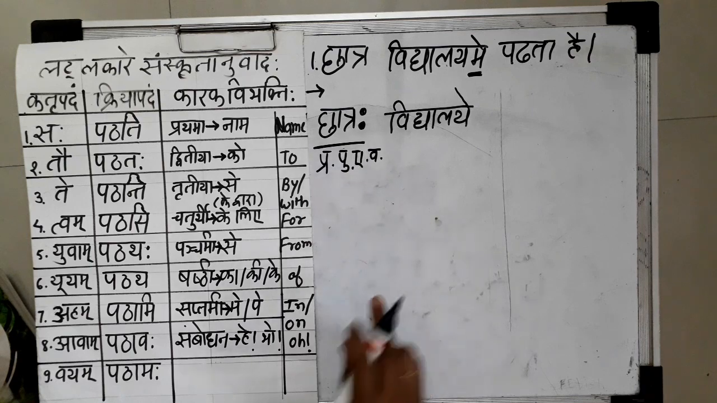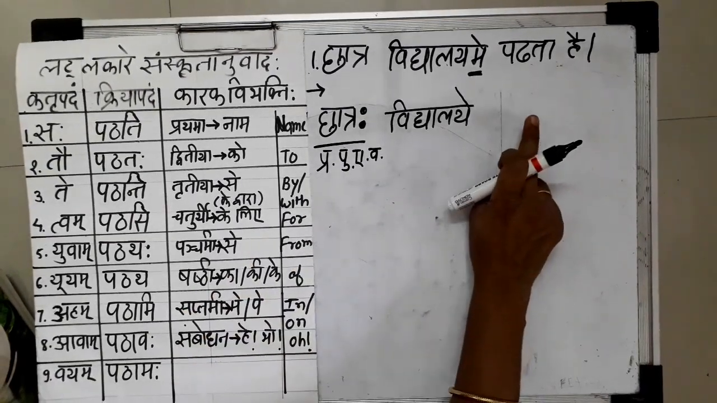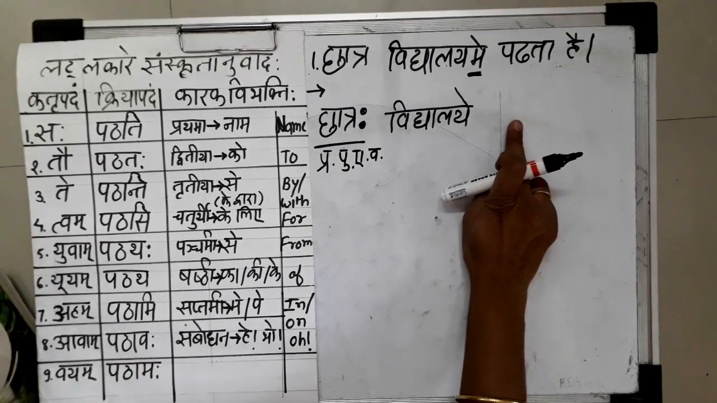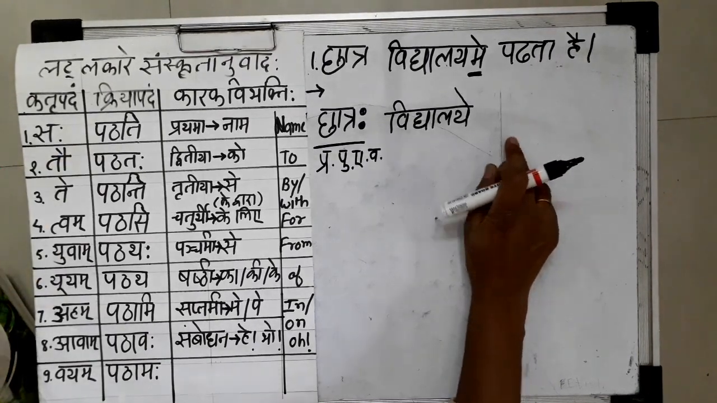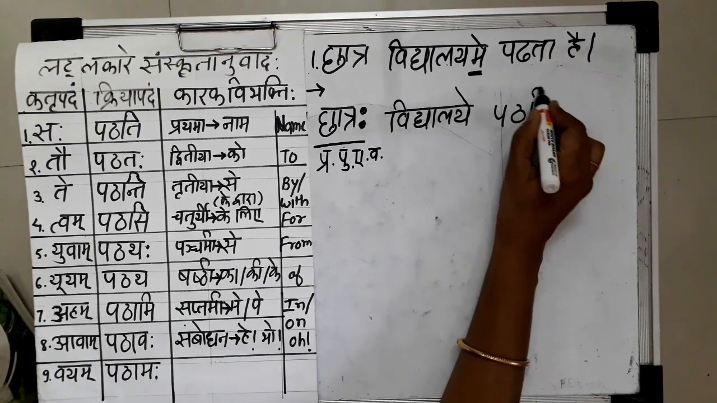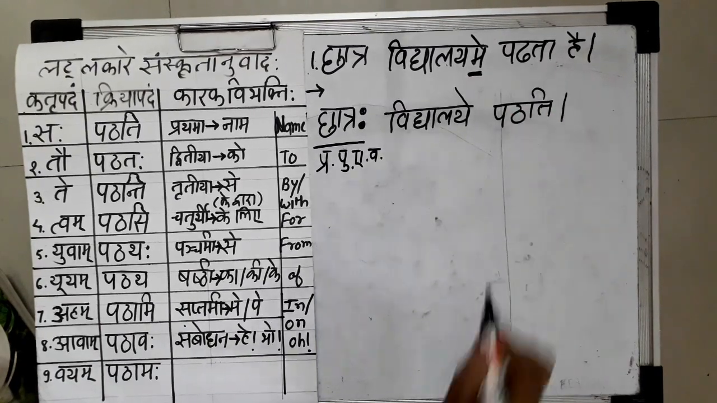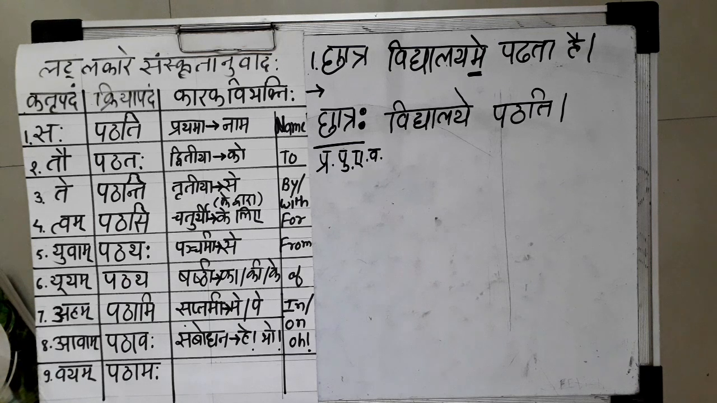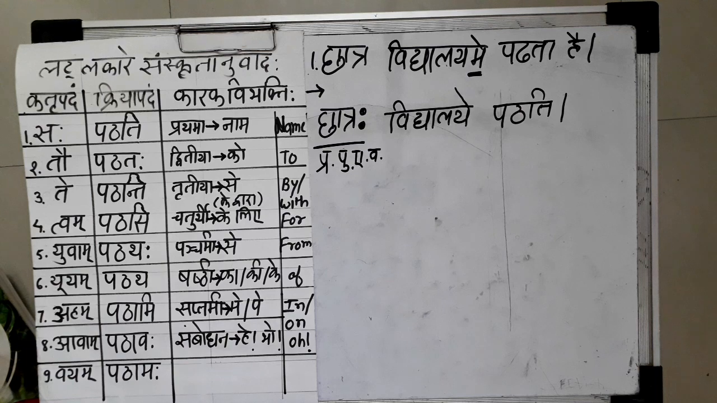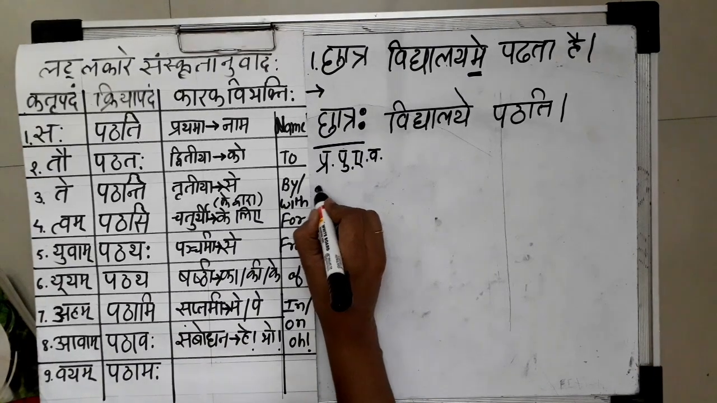Now finally we are going to use the verb, and for padta hai we will use the verb patha only, and the answer will be pathati. In this way we can complete our translation. The more careful you are and the more you write in rough and then decide your answer, the easier it will be for you.